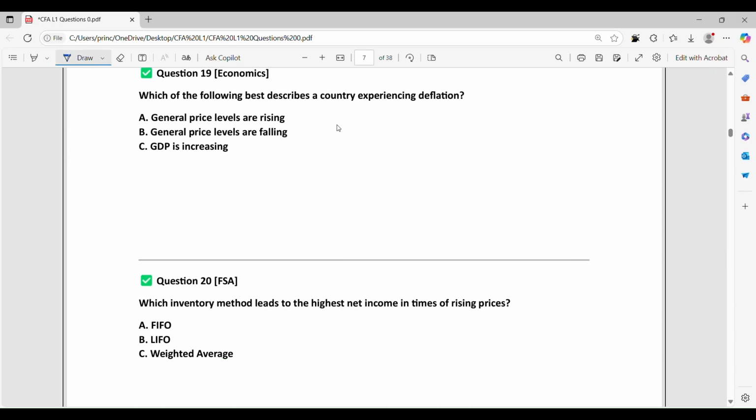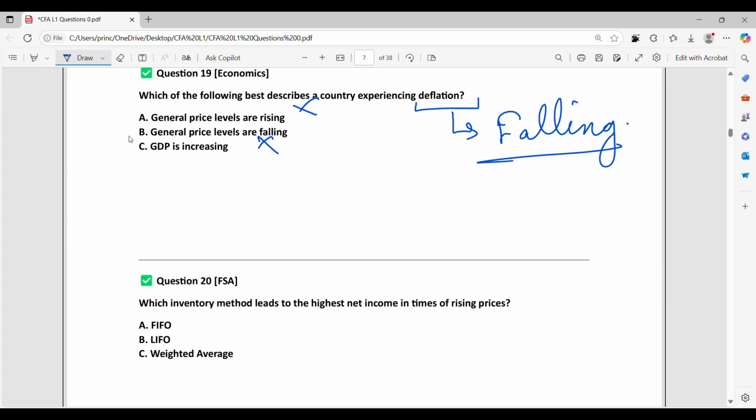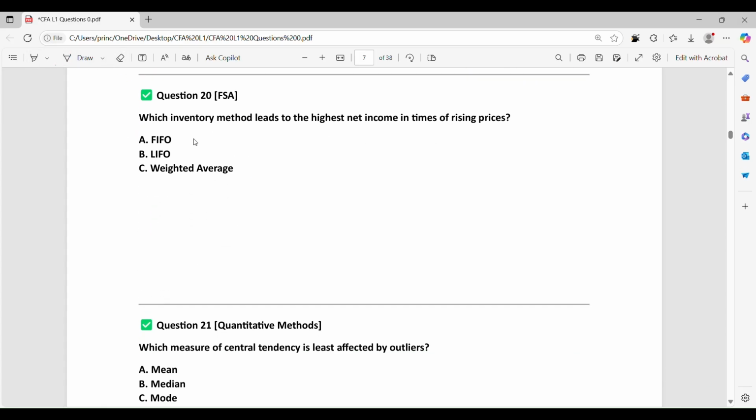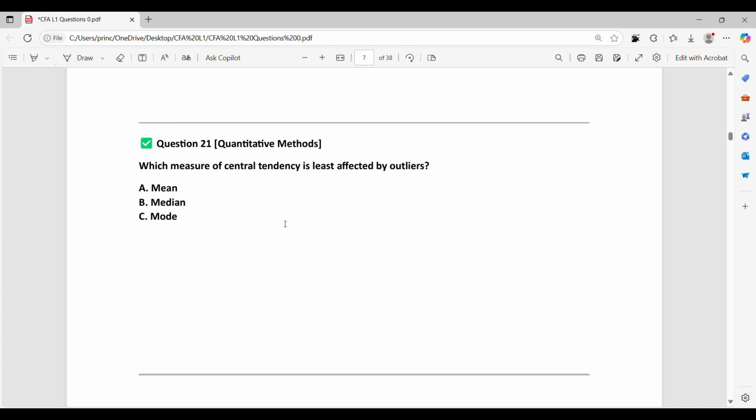Which of the following best describes a country experiencing deflation? Deflation means falling prices. So general price levels are rising, no. GDP is increasing, no. General price levels are falling. Which inventory method leads to the highest net income in times of rising prices? Simply, earlier we have discussed this question. So it's your duty to complete it.